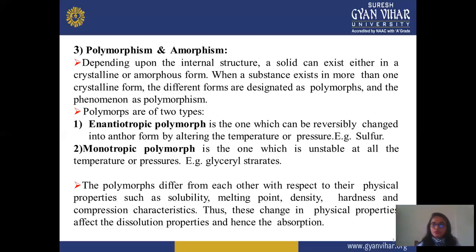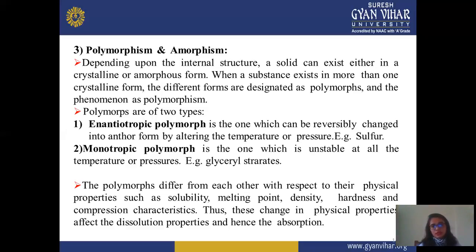When substances exist in more than one crystalline form, the different forms are designated polymorphs, and the phenomenon is called polymorphism. It is more than one crystal form, or more than one 3D structure. Amorphism is just the opposite. We already discussed this point.